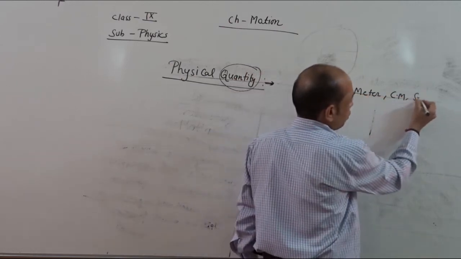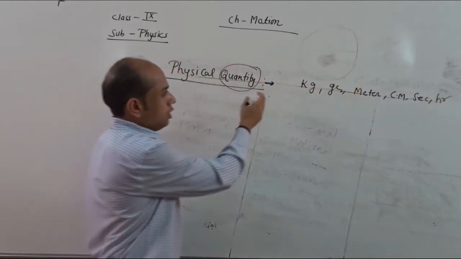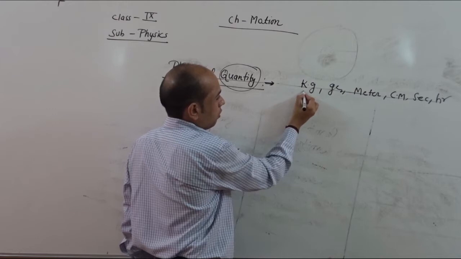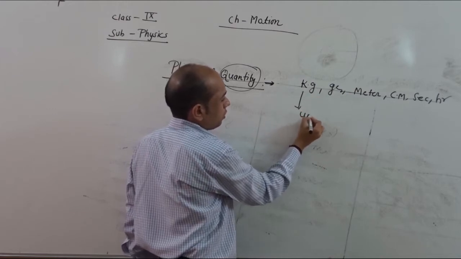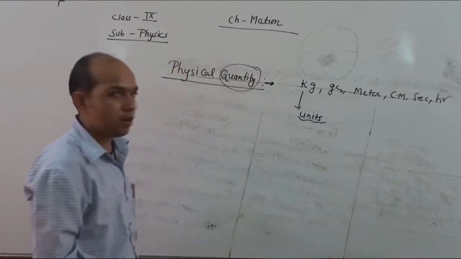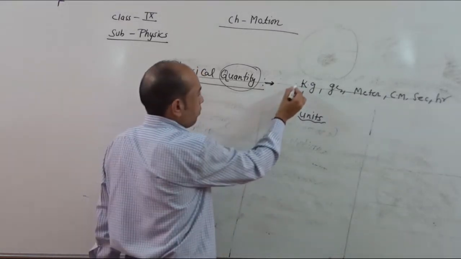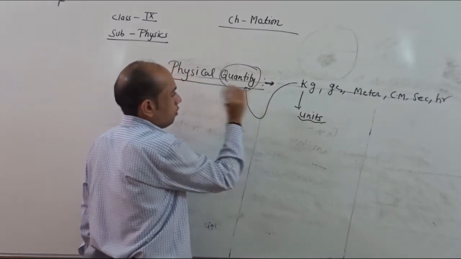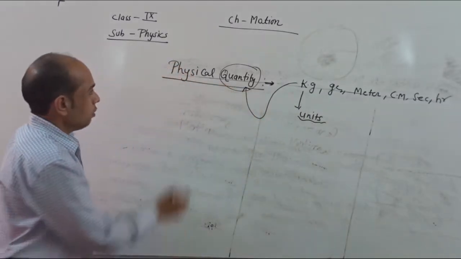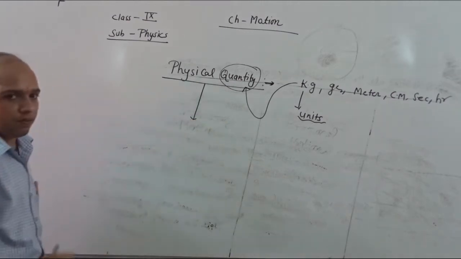At home we use second, hour. So these all are known as here units, and these units are a part of quantity.